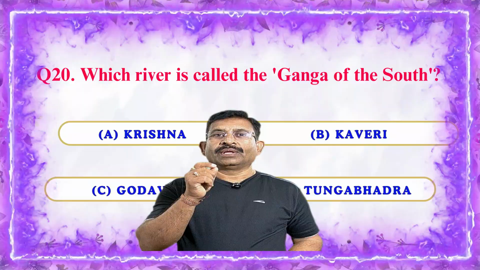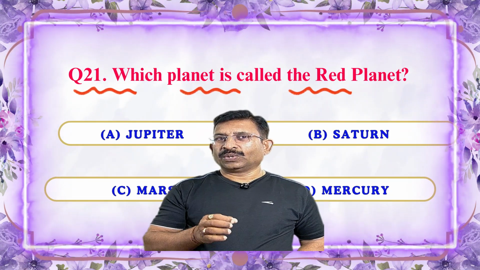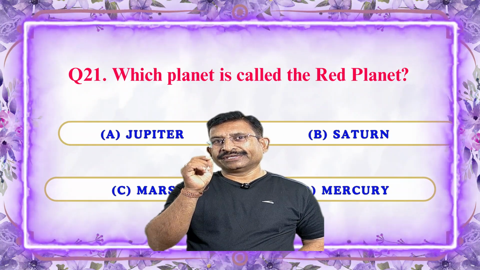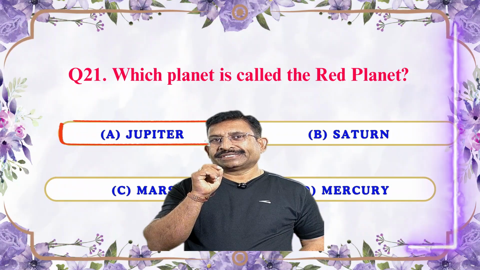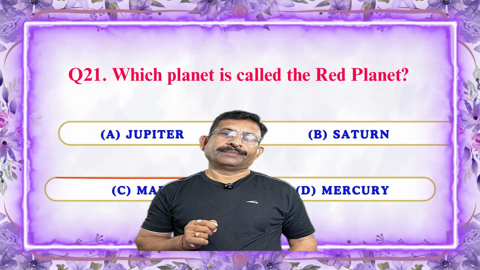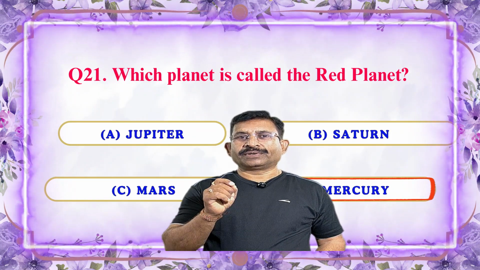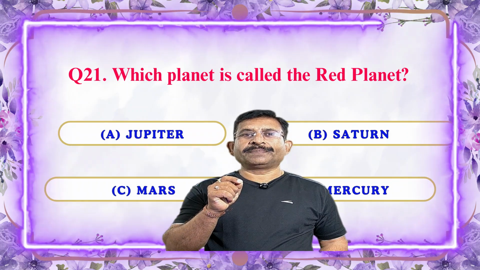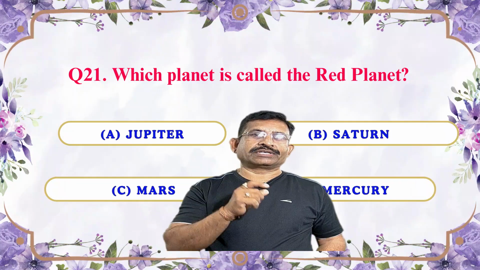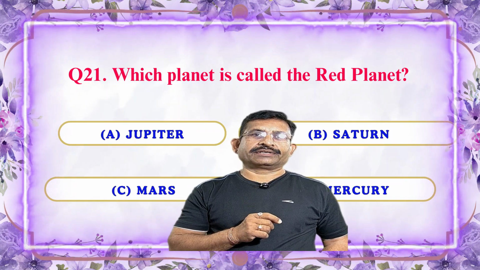Next question: which planet is called the red planet? A, Jupiter; B, Saturn; C, Mars; and D, Mercury. Option C is the correct answer because Mars appears red due to iron oxide, or rust, on its surface. That's why this is the correct answer.